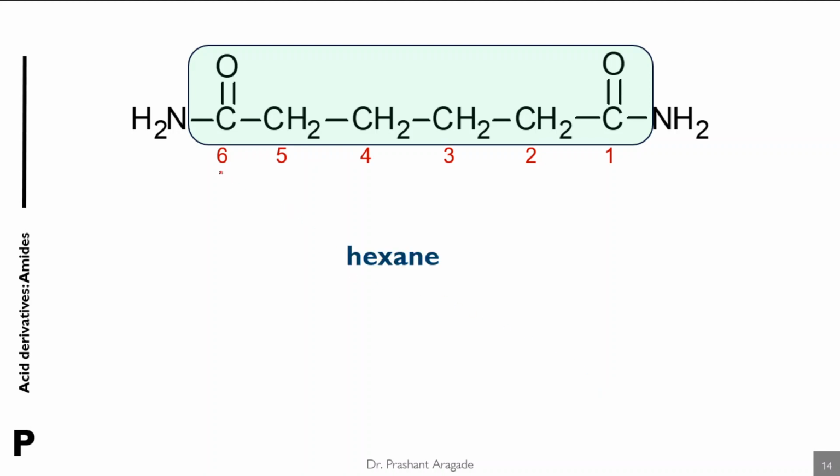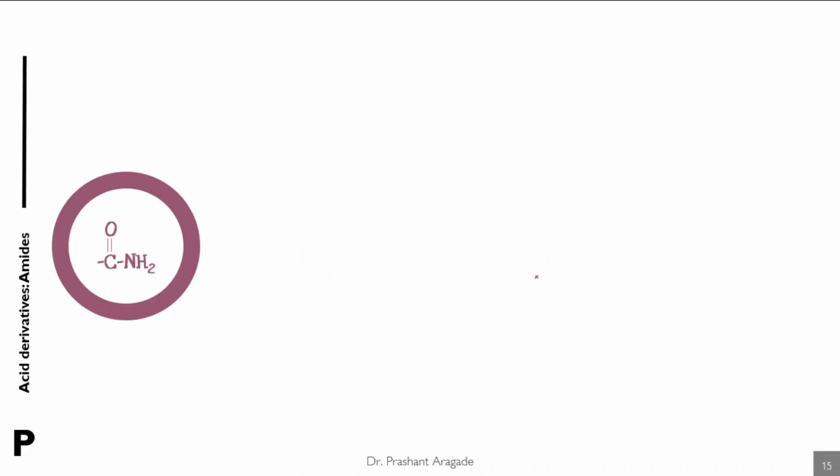Hexane, as it contains 6 carbon atoms. There is no need to replace this E because the functional group is present 2 times. So add the di prefix and write down the suffix for the functional group, that is diamide, and mention its position numbers, that is, hexane-1,6-diamide is the correct name of this compound.